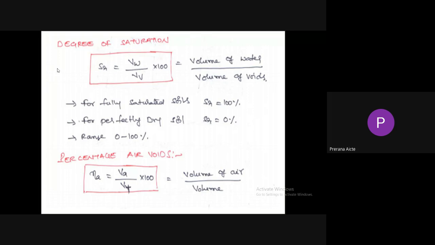The next one is percentage air voids. Percentage air voids is the ratio of volume of air to the total volume. Just like porosity. In the case of porosity, it is the ratio of volume of voids to the total volume. Here it is volume of air to the total volume.